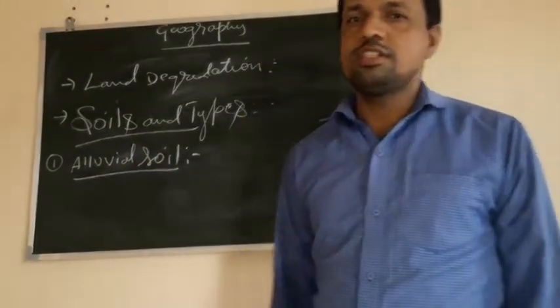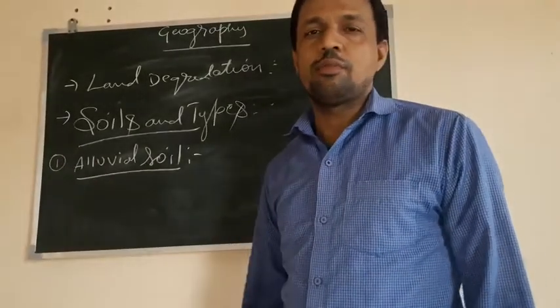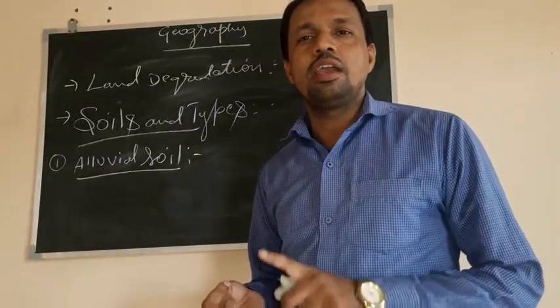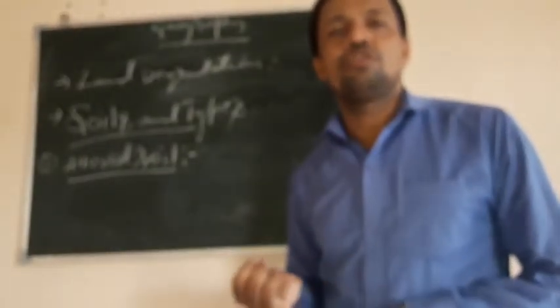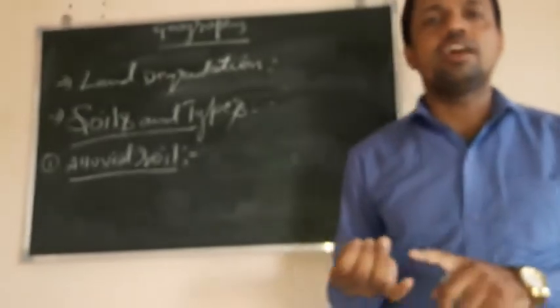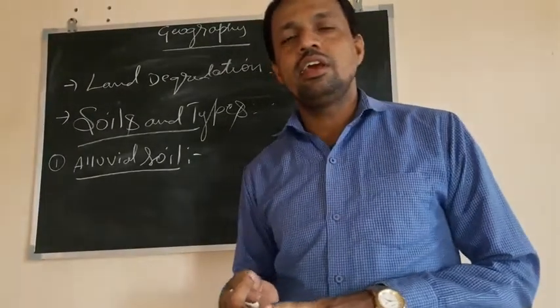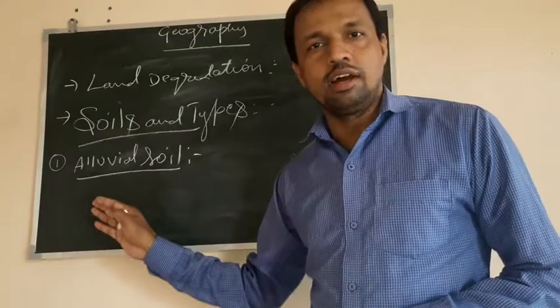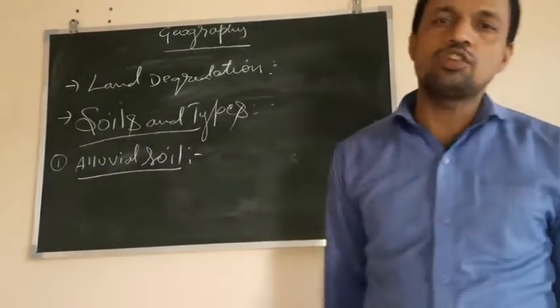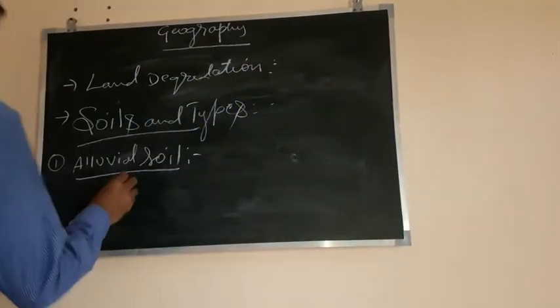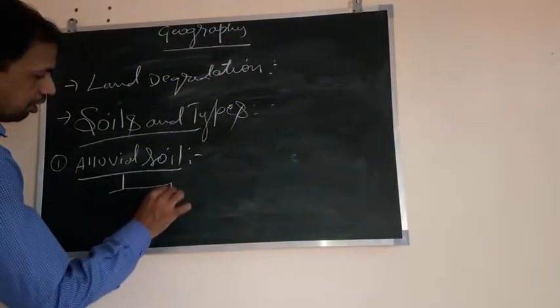Alluvial soils are mostly found in the river valleys and plains, for example the Ganga, Brahmaputra, and Indus valleys. In these areas we find alluvial soil. Apart from that, alluvial soil is also found in the eastern coastal plains of our country, where rivers like Krishna, Kaveri, and Godavari form deltas. In those regions also we find alluvial soil. Now, alluvial soil is of two types.